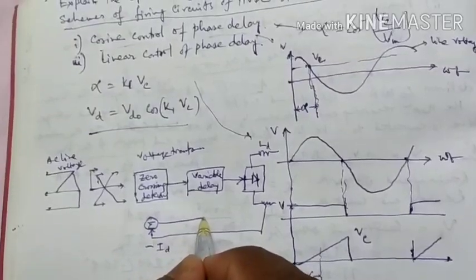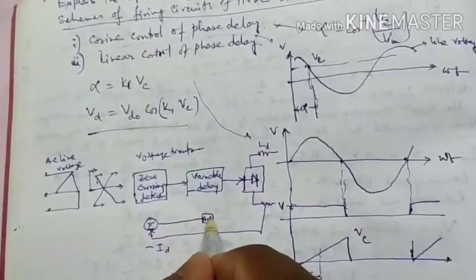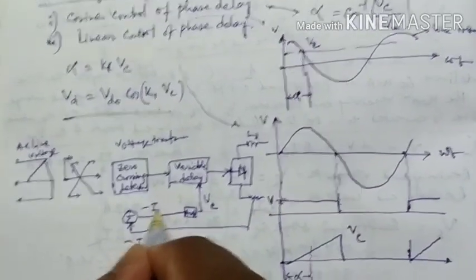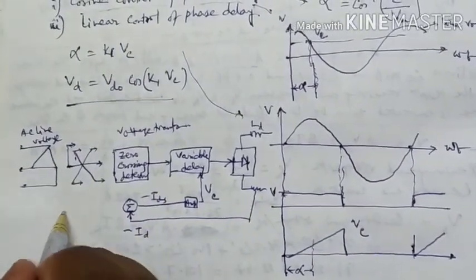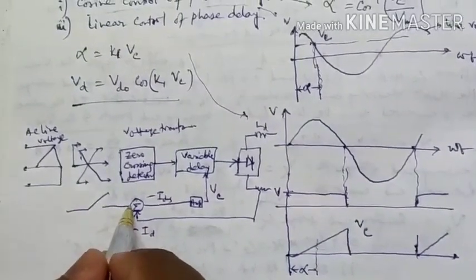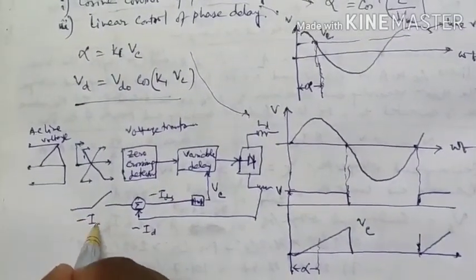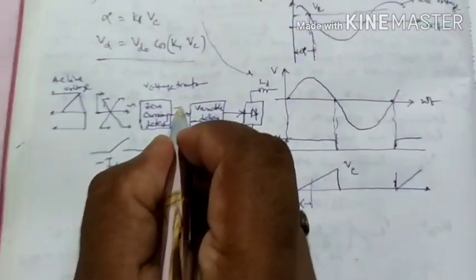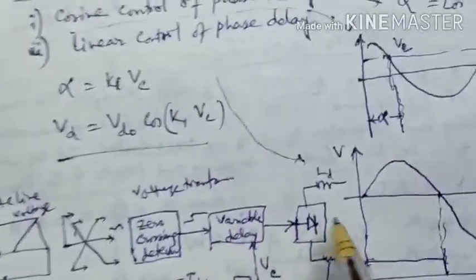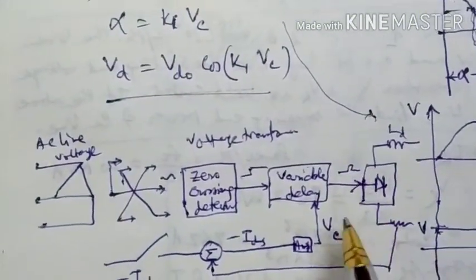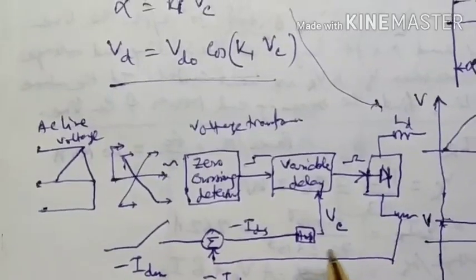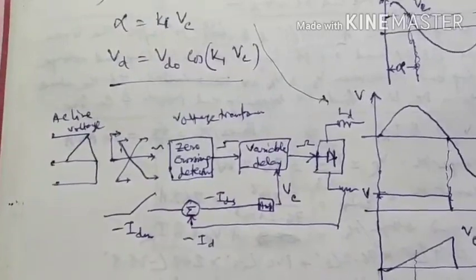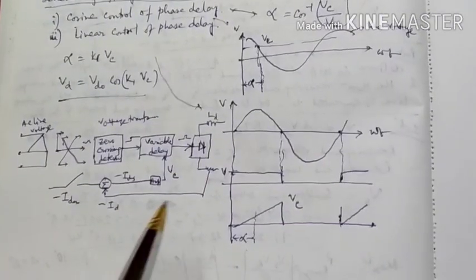The input is through an amplifier to the delay, that is Vc, minus IDS and IDM, and the input pulse through the zero crossing detector will be a step, which creates a gate pulse that is fed to the current controller.